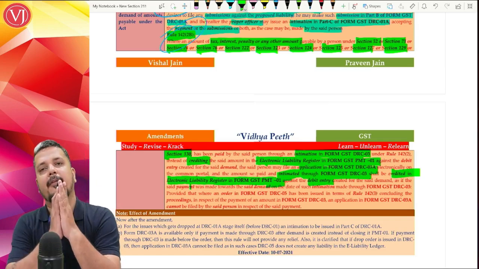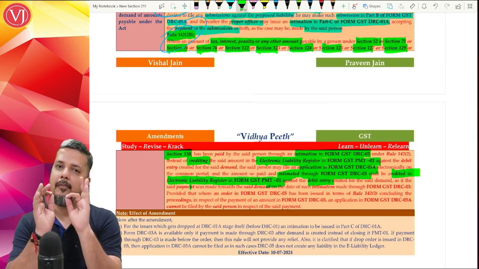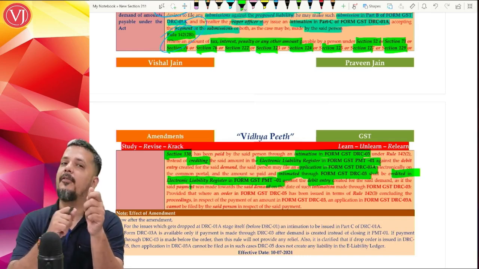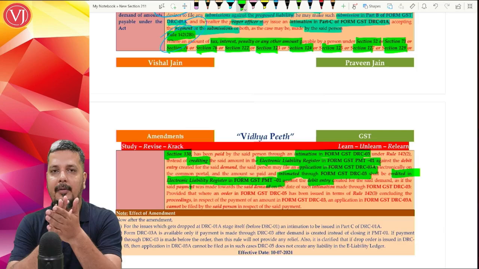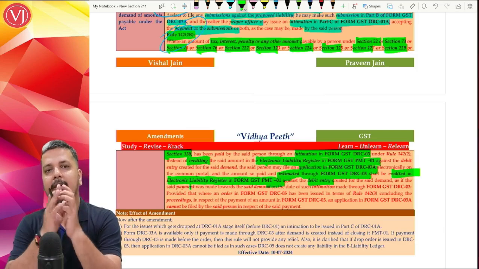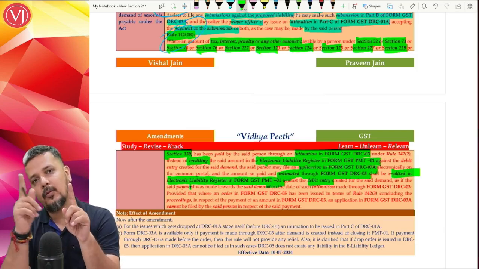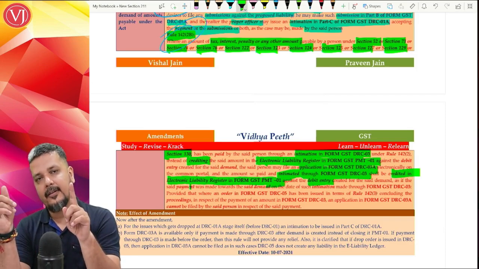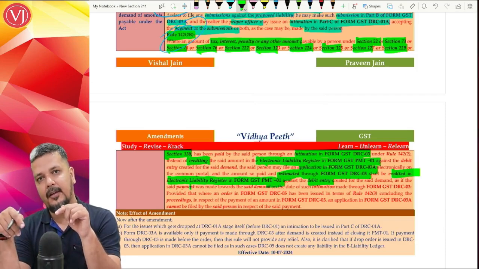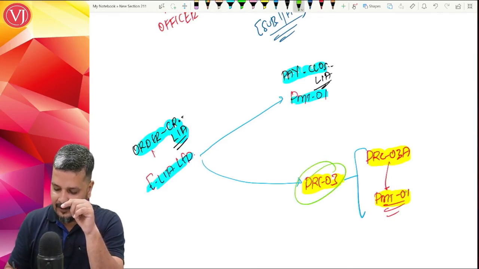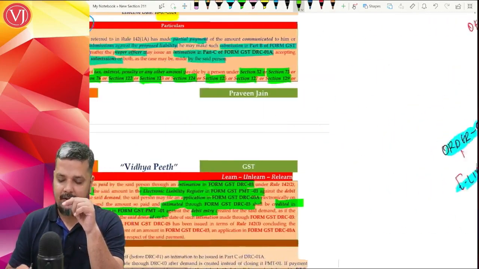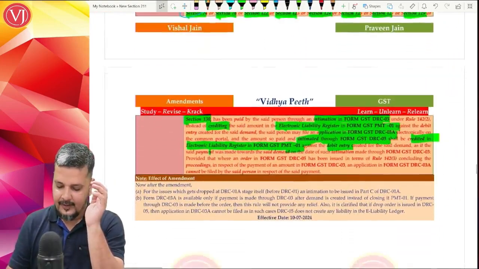This will solve the purpose. You have made the payment against the liability, but the form selection was wrong. You should have selected PMT 01 and the liability would have been closed, but you have selected DRC 03. Now what do you do? You link that DRC 03 with PMT 01. So that is only a procedural aspect.